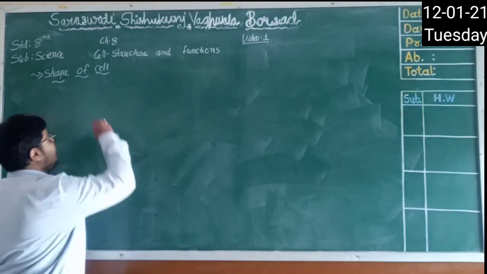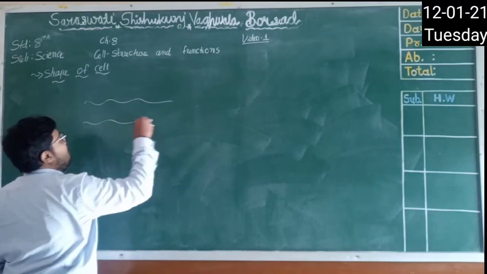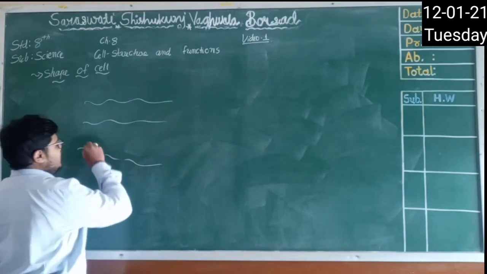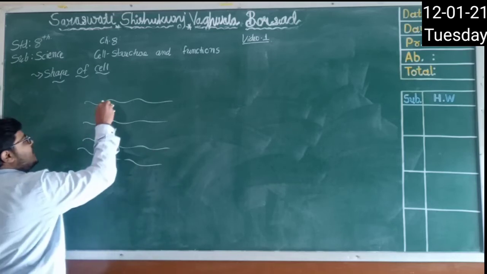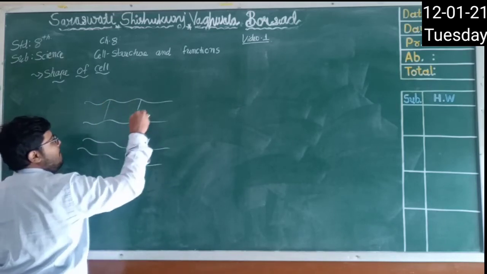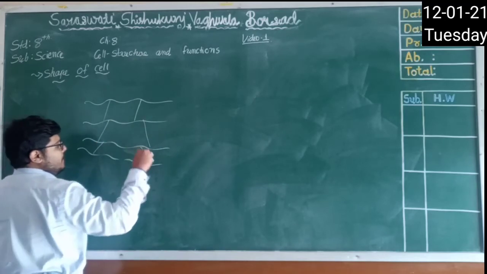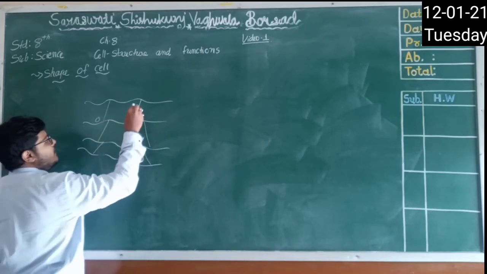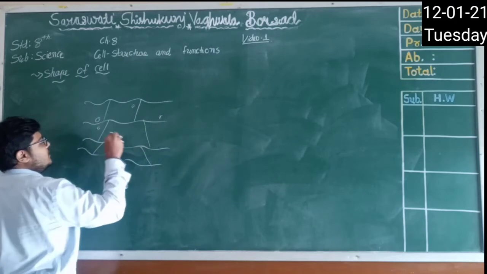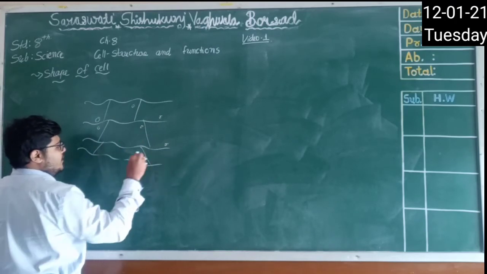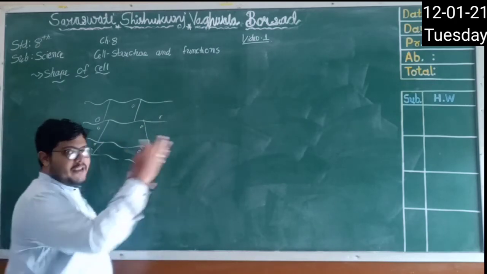So see here, I am trying to draw cells of onion. So these are cells, right? These are the cells of onion, right? Let me zoom in here.